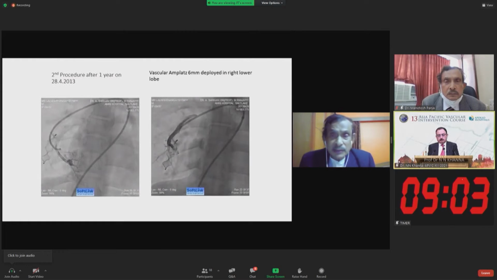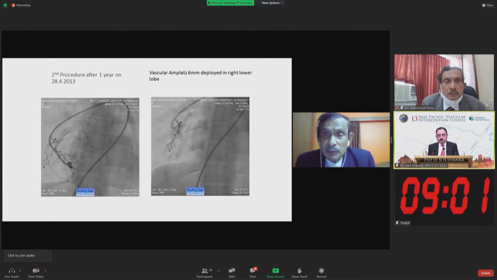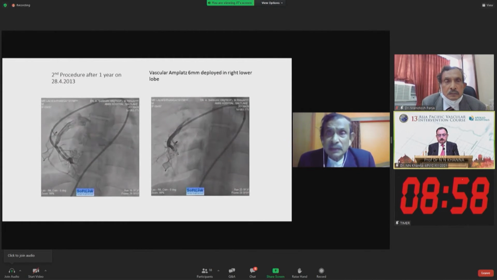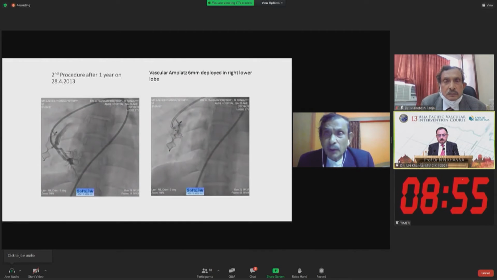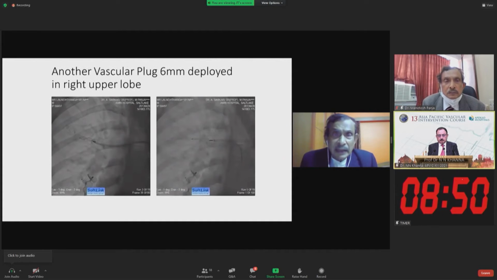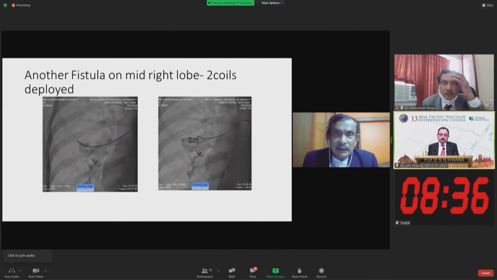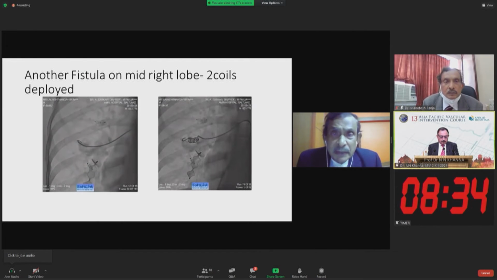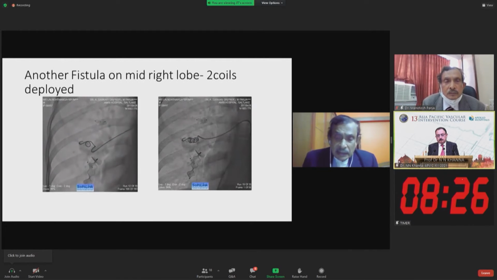And now after deployment of them, that is the 6 millimeter M plus and 6 millimeter diploid in the right lower lobe. After that, another vascular plaque, 6 millimeter diploid, in the right upper lobe. So right upper lobe, well visualized, diploid. Now another fistula on the mid right lobe, 2 coils diploid on the mid right lobe fistula, you see.